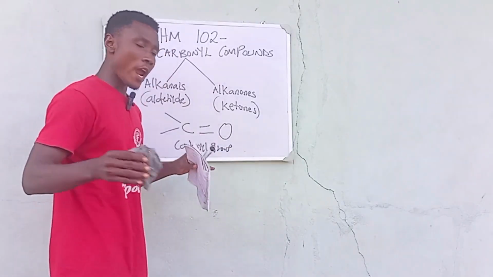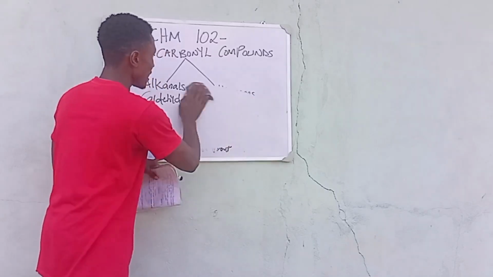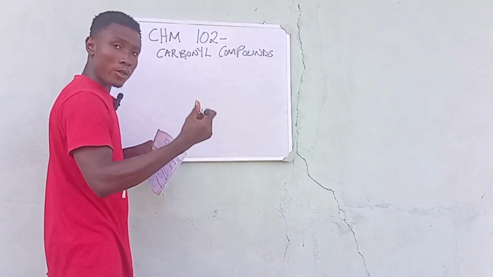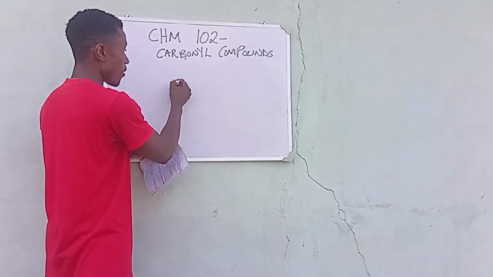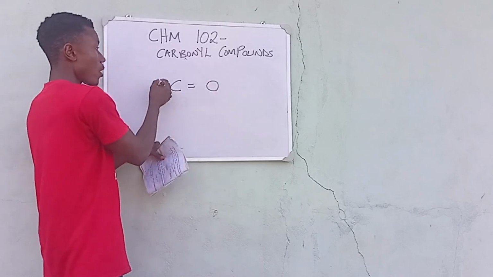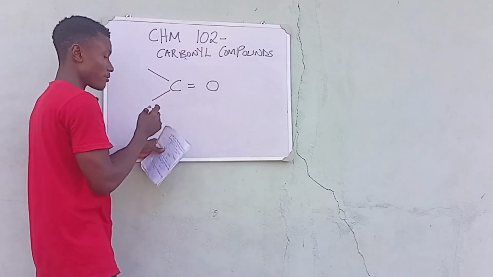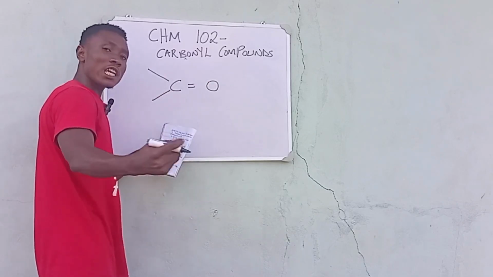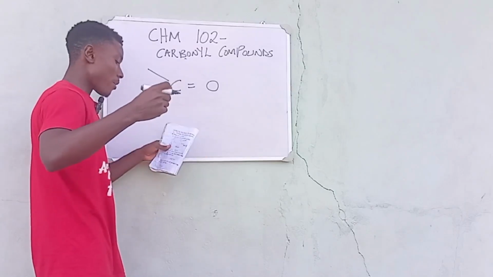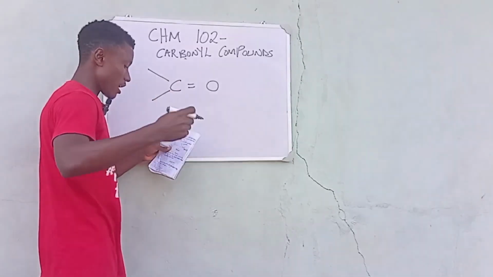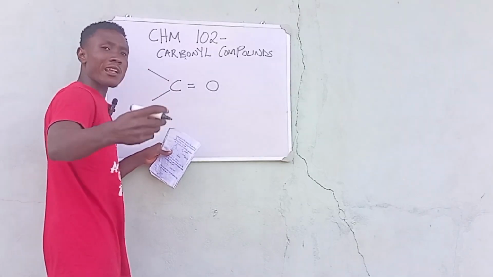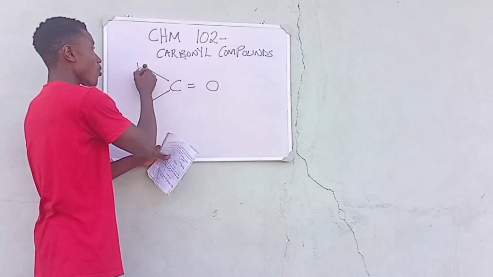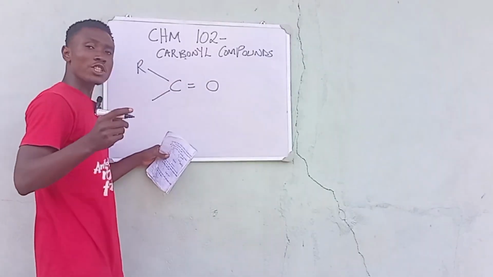So basically, let me clean this. And we are also going to have our carbonyl group, which we already have. We say our C being bounded by our O, and we have our line, and we have our line. It says when they are bounded by one alkyl group and one hydrogen, it gives an alkanal. And we represent our alkyl group with an arrow, just like I did for the alcohol. So one alkyl group and one hydrogen becomes what?